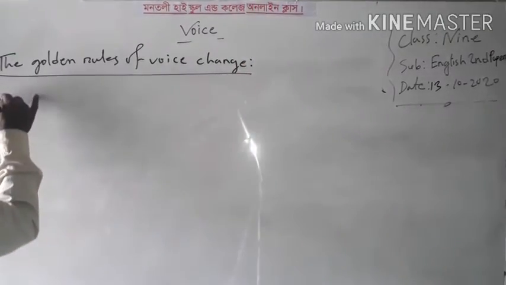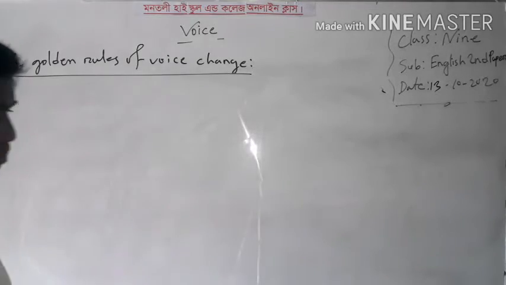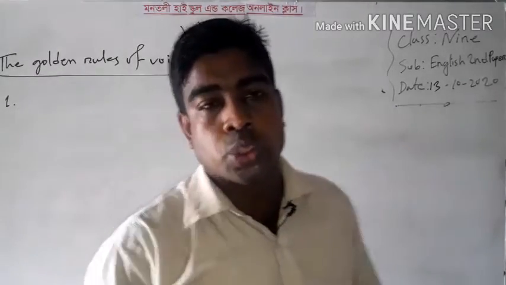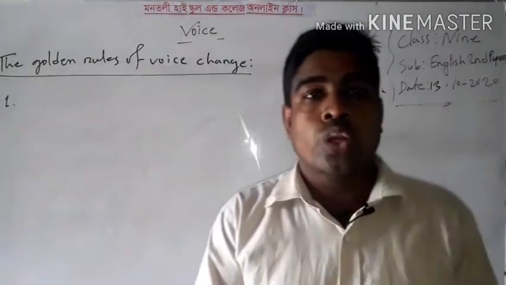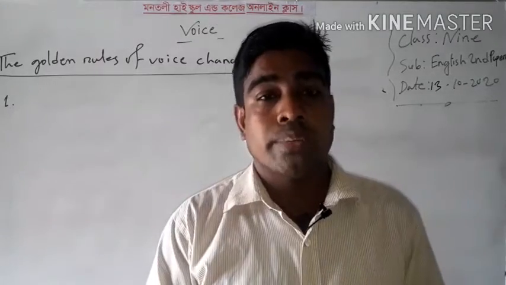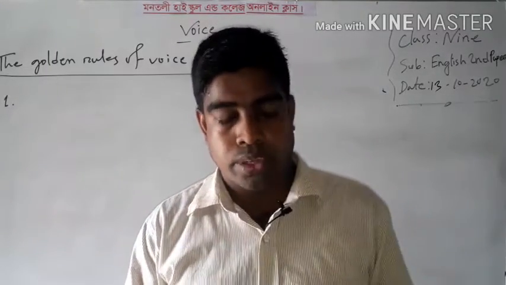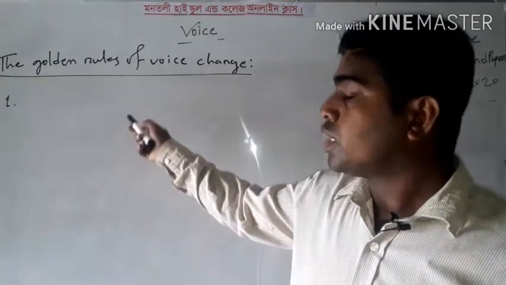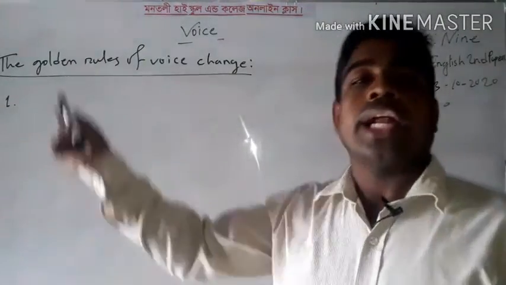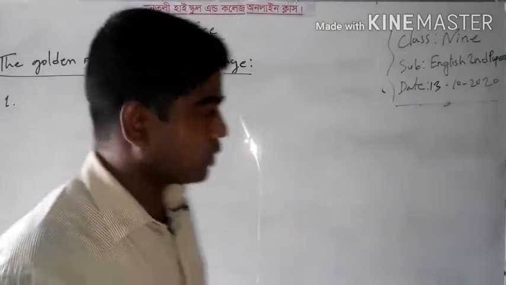Hello my dears. Number 1. In the meantime, I have told you that by a diagram I will show you how we can change an active voice into a passive voice. Now I will write the rules according to the diagram.